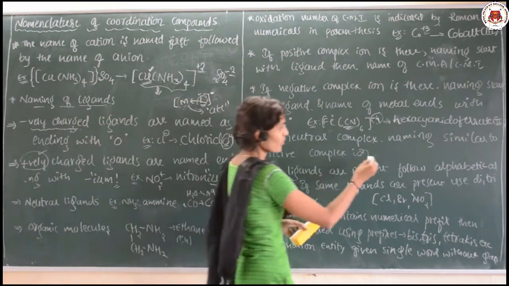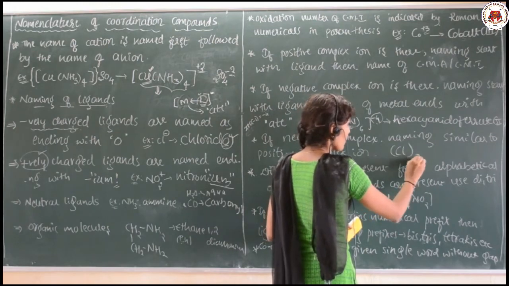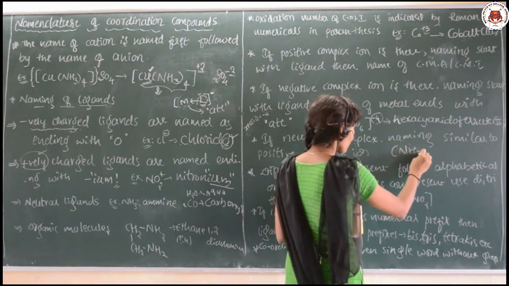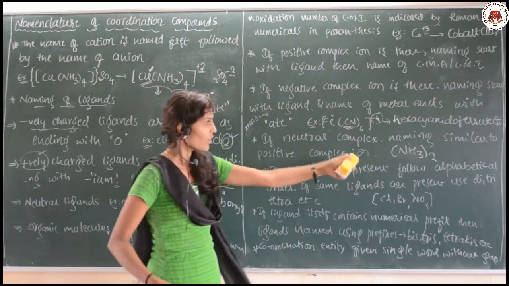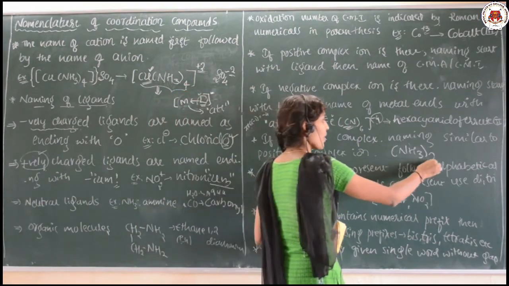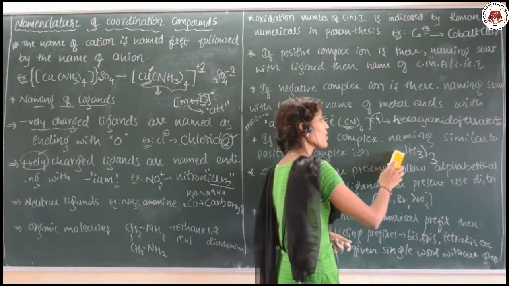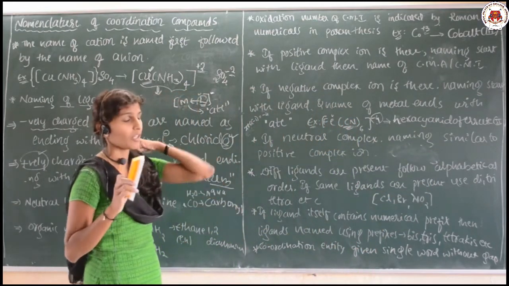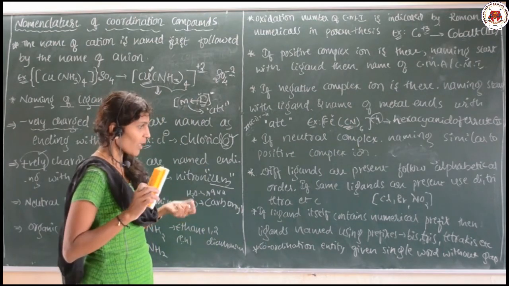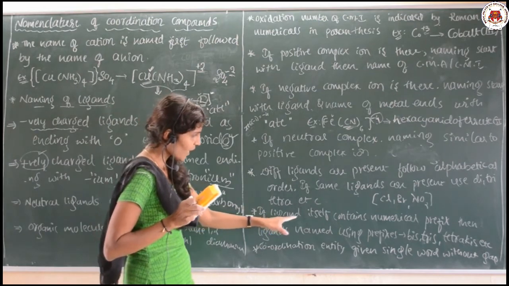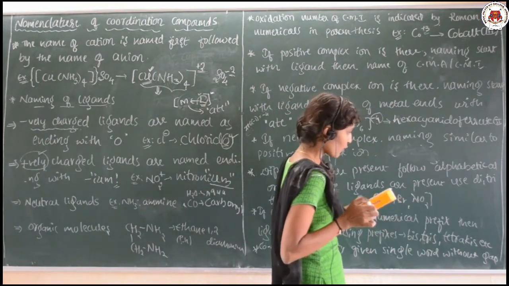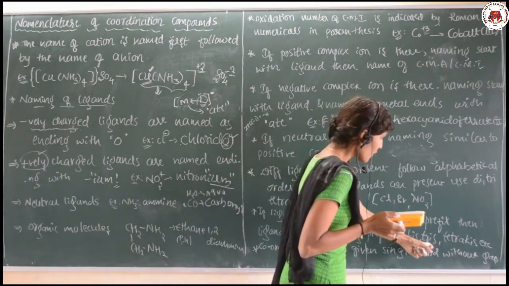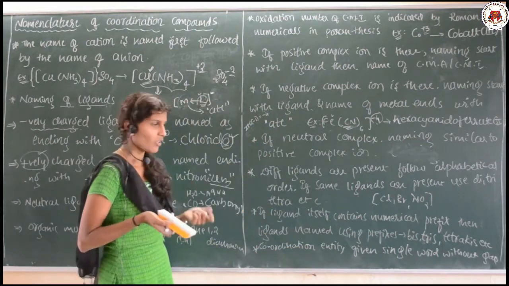Okay, so don't use it otherwise. Same, you can use diammine if it is 2, triammine if it is 3. So when the same ligand is repeating, you can use the terms di, tri like that. If those are different, you can follow the alphabetical order. Okay, and one more point: if the ligand itself contains a numerical prefix, then the ligand is named using prefixes like bis, tris, etc. Then what is the point?